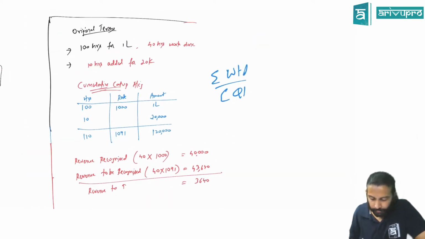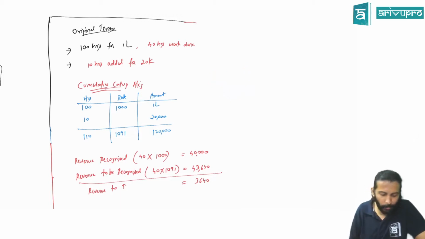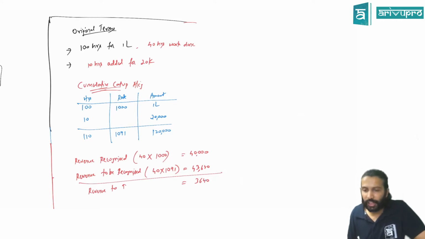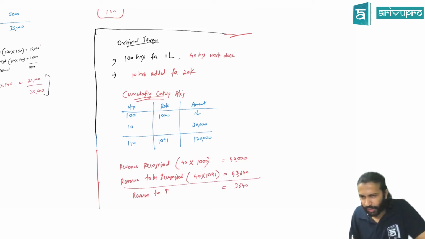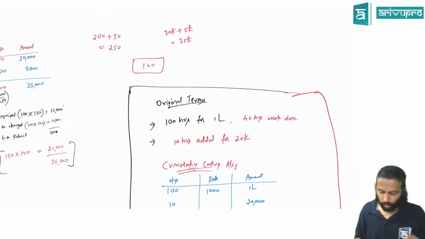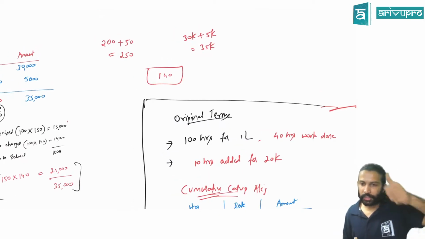Is the funda okay? So this sort of simple problem they will not ask. Next it will come in one concept. There they will ask cumulative catch-up accounting. We will see that there. That is a good question. All these are easy. Still, if you want, I will make up one question. Tell me what you understood since you specifically asked for it. How do you do your revenue catch-up accounting? First, tell me the process.